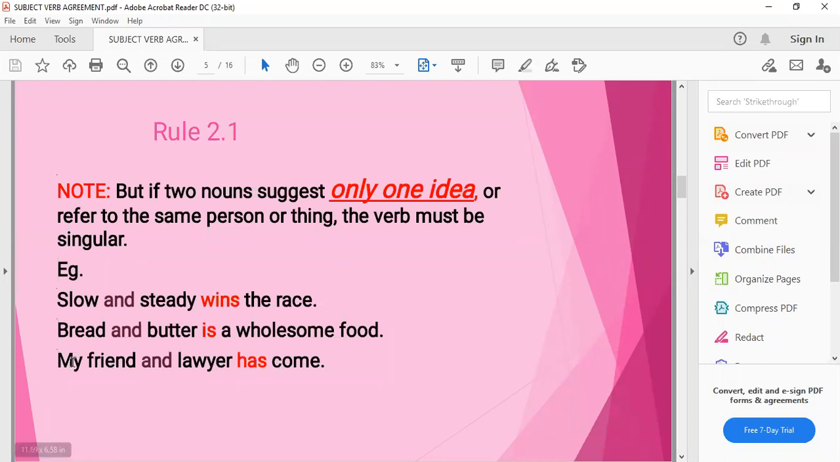If we use here my friend and the lawyer, then it will be a different person. If we add the in front of lawyer, that means there are two persons, one my friend and the second one is the lawyer. But now this sentence refers to the same person who is my friend also and who is a lawyer also. So the verb taken here is singular.